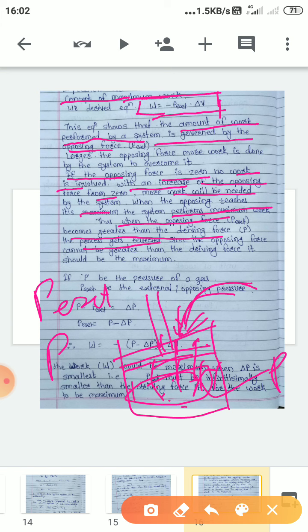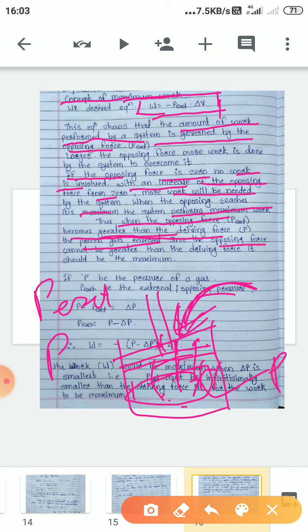But when the opposing force becomes greater than the driving force, the process will be reversed. That means if this pressure is greater, the piston will be reversed to its position, so no work will be done, and therefore it gets reversed.